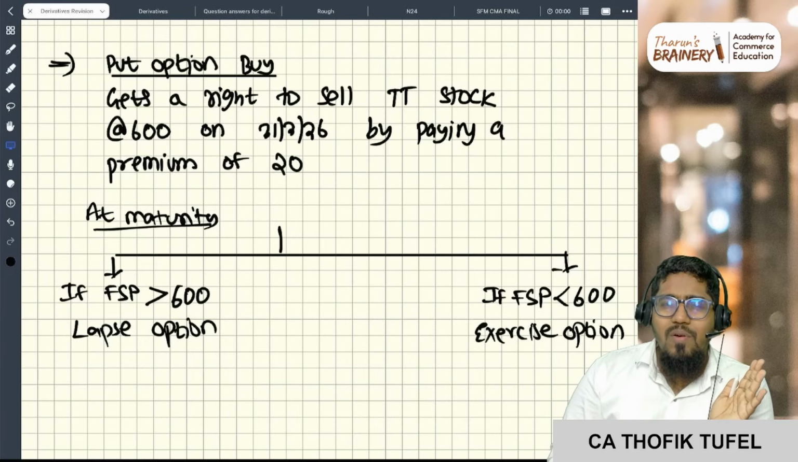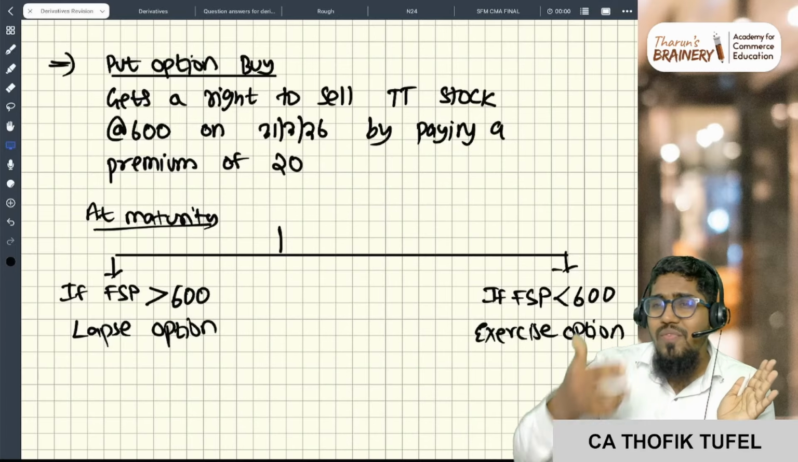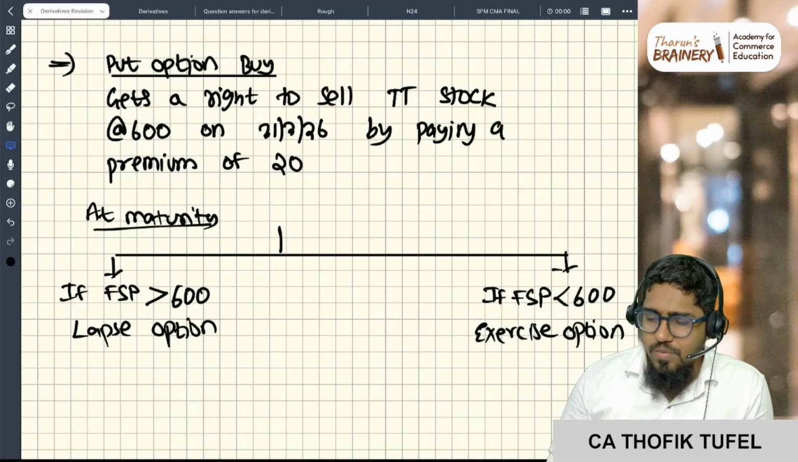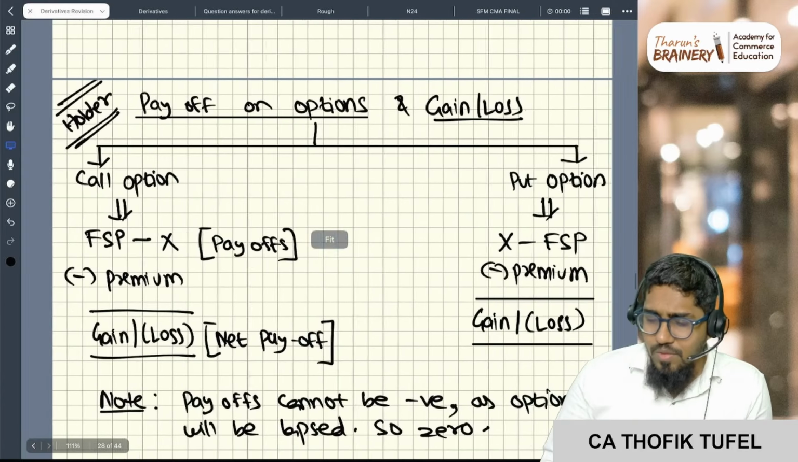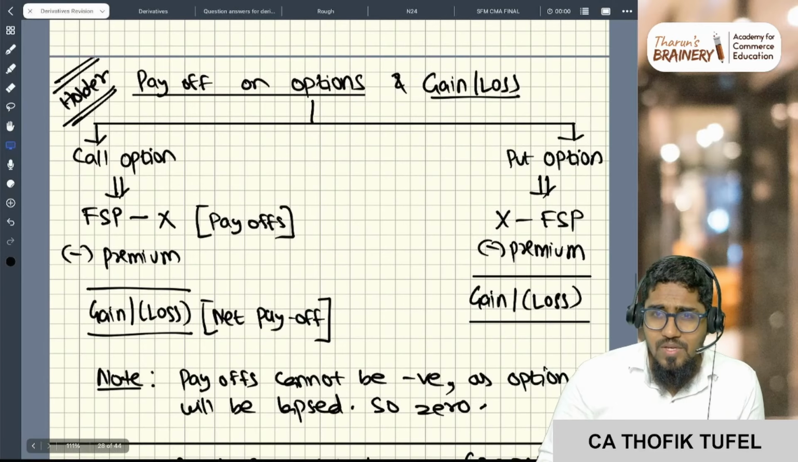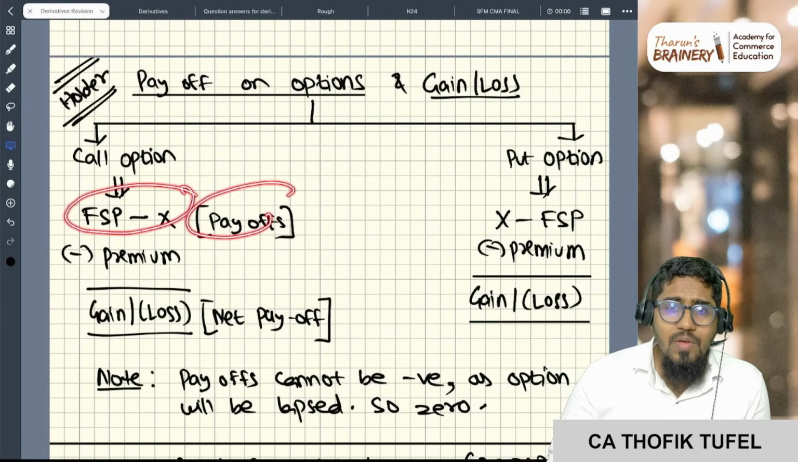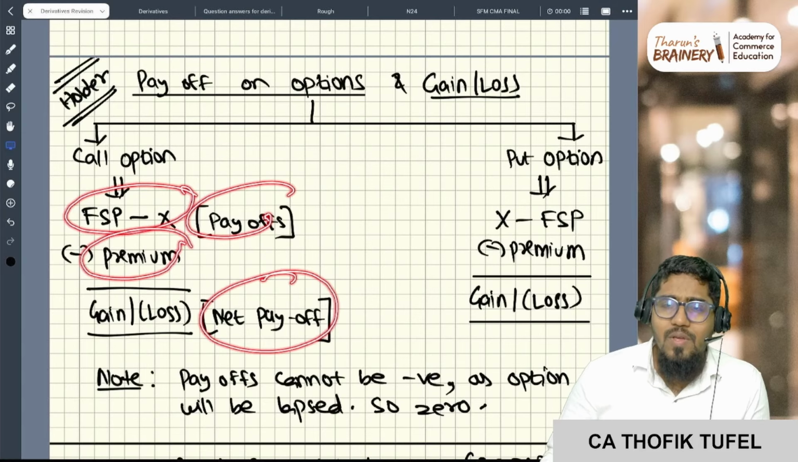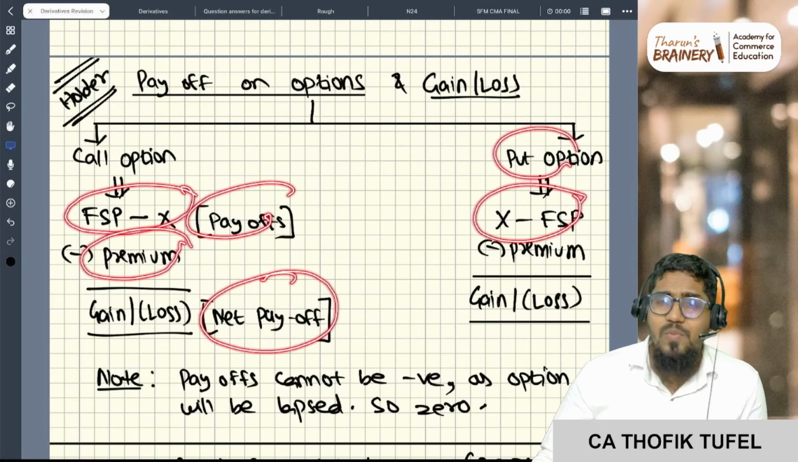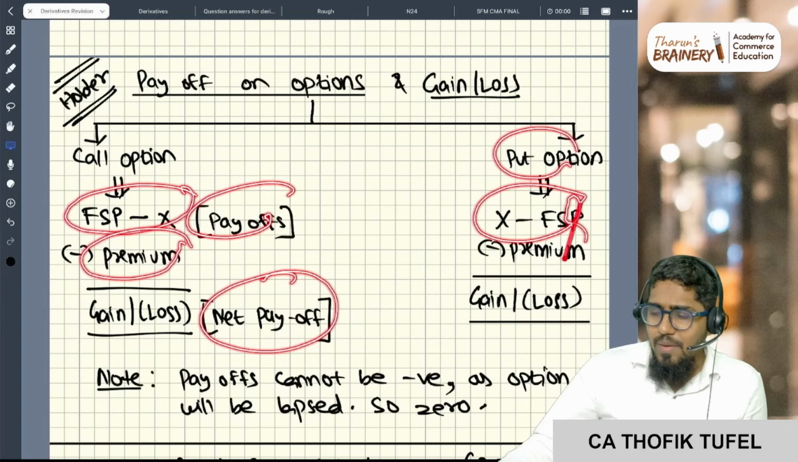The most important part, which is asked many times in the examination, is the payoff. What is the payoff at different maturity days? That is mostly what is asked in the examination. Now you see here, payoff and gain and loss. For a call option, the payoff is FSP minus X, and the net payoff is that minus the premium you are paying. So that is the net payoff. For a put option, it is X minus FSP, the opposite, and minus premium.